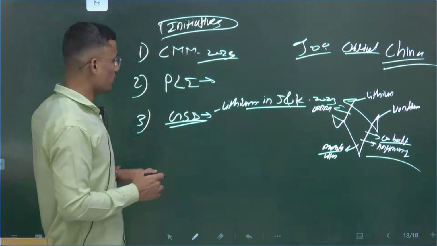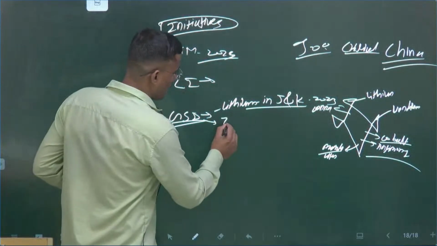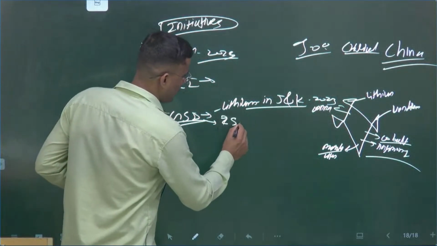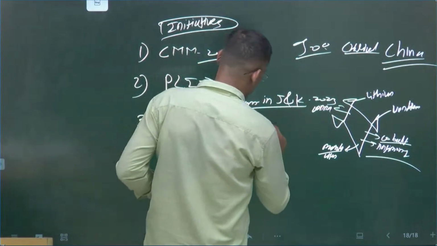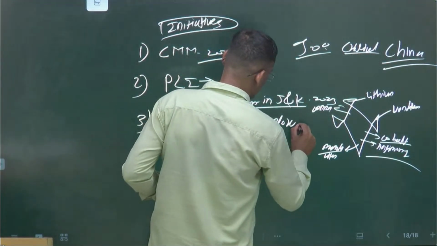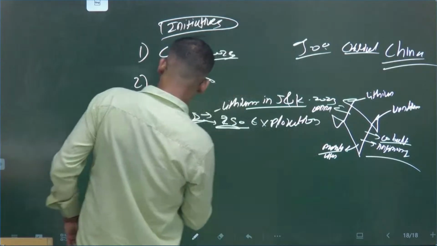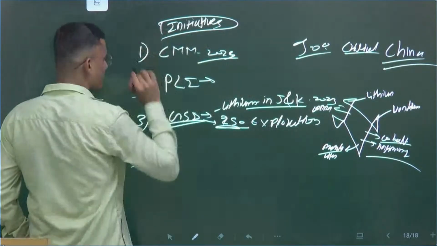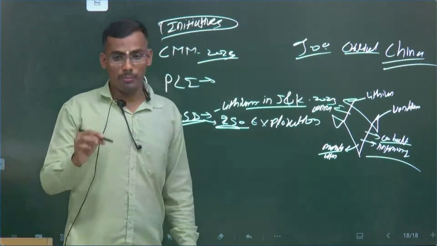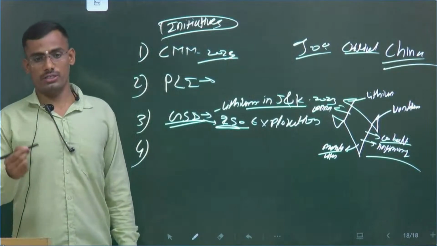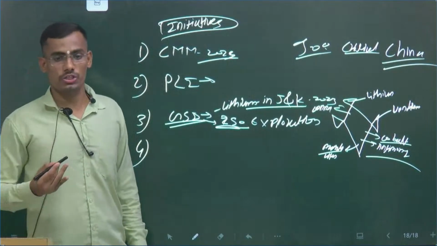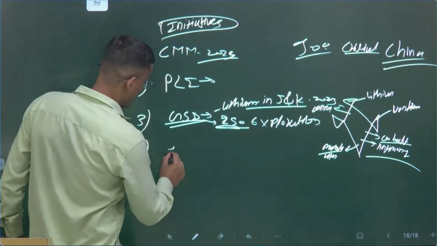The Geological Survey of India has given around 250 exploration licenses. These are the initiatives. And there is also the Government of India's Critical Mineral Partnership, an international initiative.